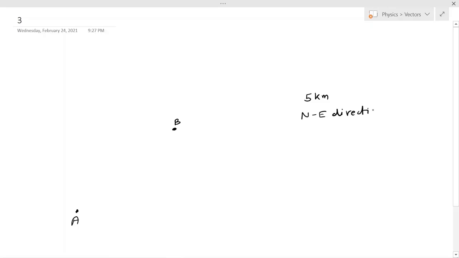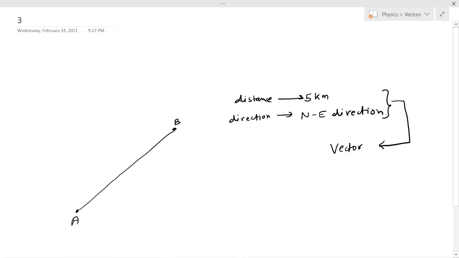So in order to locate the position B, I had to know two pieces of information. One is the distance and another is the direction. Without either of these two, I couldn't have navigated to the location B correctly. So these two pieces of information are crucial for me, and hence they are incorporated in a quantity known as a vector. A vector is graphically represented by an arrow starting from position A and ending at position B,